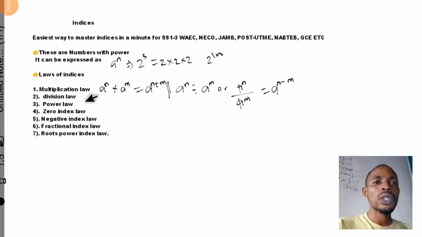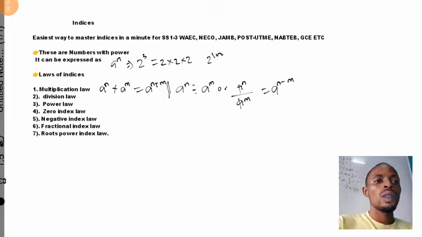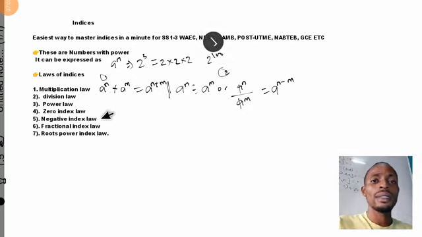So let's dive into the third one, that is the power law of indices. Power law of indices states that when you have an expression like this. Let's say this one is 1, the multiplication law. This one is 2, the division law. Let me write the 3 here, that is the power law of indices.